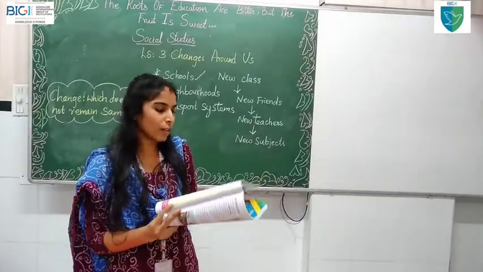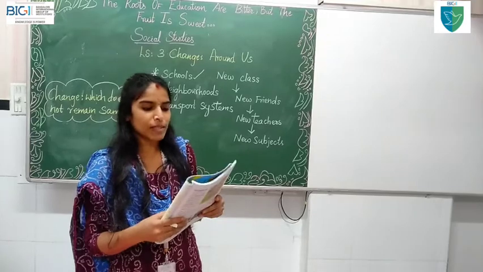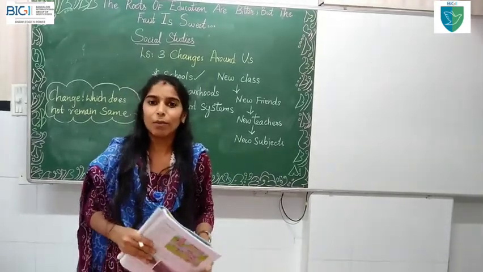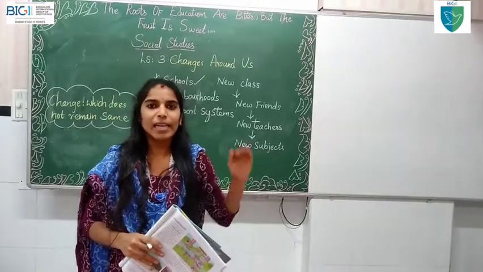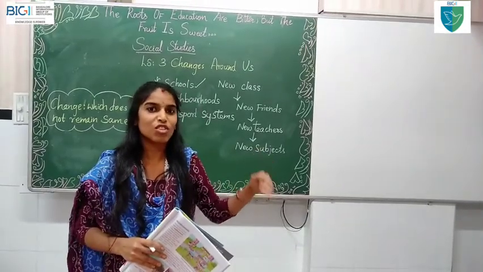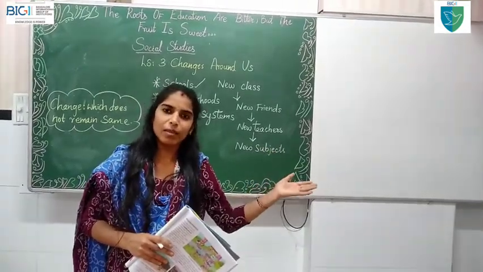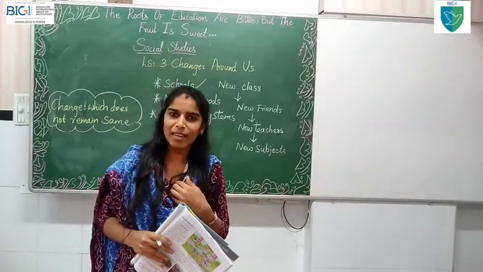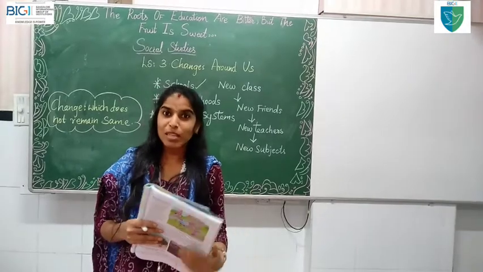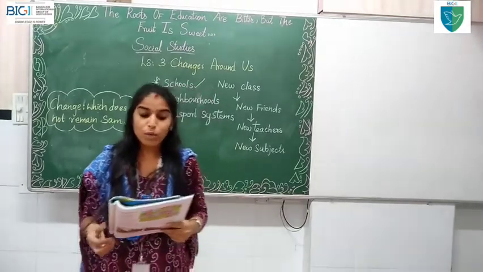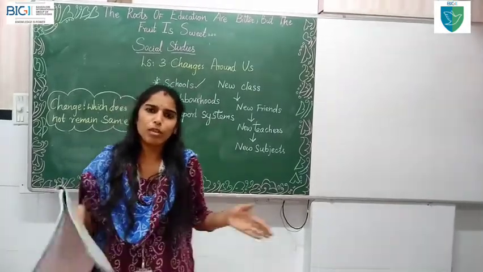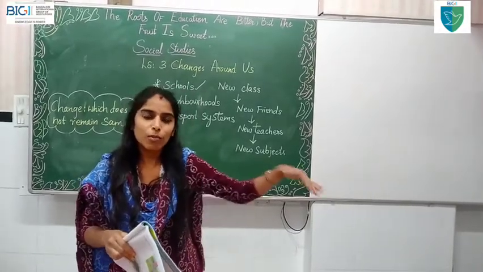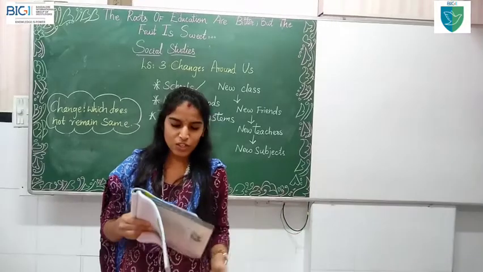See, the first point talks about the number of pupils in the school changes. Usually the number increases. Yes, the number of students will always increase because few children will change their school. Last year they would have studied in Little Flower. Now they have joined our Bangalore International Academy. So this is a change which happens in the school. School gets a new building when there is a larger number of students. So what will happen, children? They build a new building. This is a type of change.